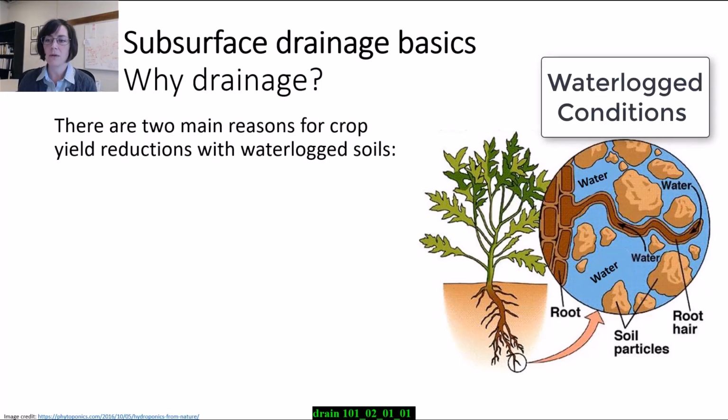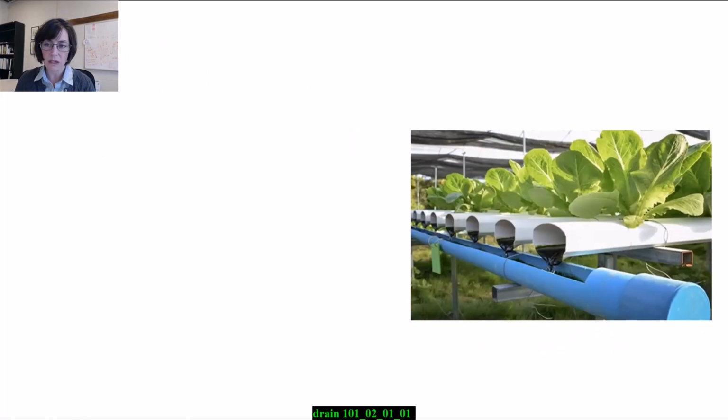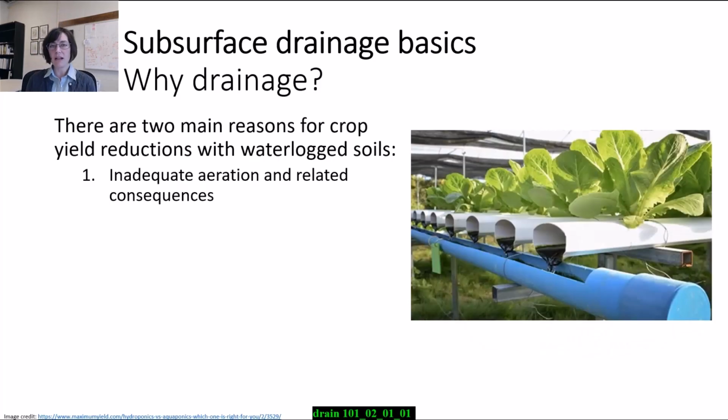The most basic consequence of excessive soil water is the restriction of the supply of oxygen to the roots by displacing air in that pore space, replacing air with water in that pore space, which I'm just illustrating on the screen. But this actually raises an important point. Water by itself is not harmful to crops, and in fact, if you think about hydroponics, plants can grow in total water culture as long as you're supplying oxygen.